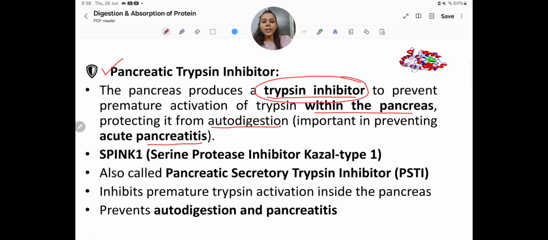So what is the trypsin inhibitor? That is SPINK1, "pink one." What is SPINK1? Serine protease inhibitor, Kazal type 1, also called pancreatic secretory trypsin inhibitor, PSTI. It inhibits premature trypsin activation inside the pancreas and prevents autodigestion and pancreatitis. So it's very important, right?